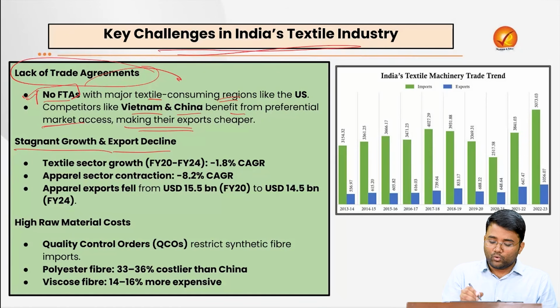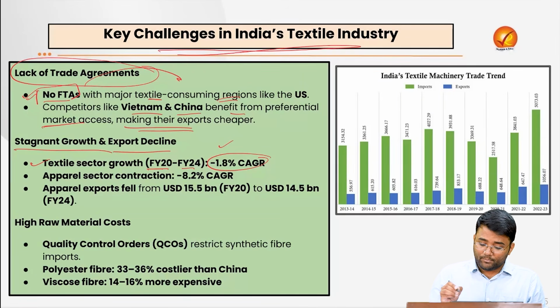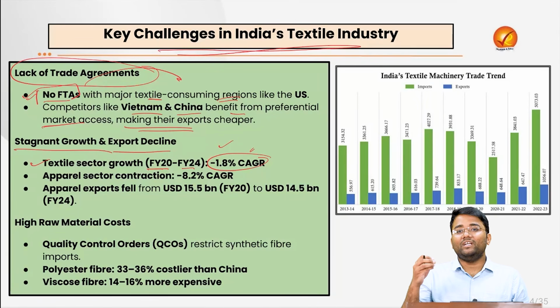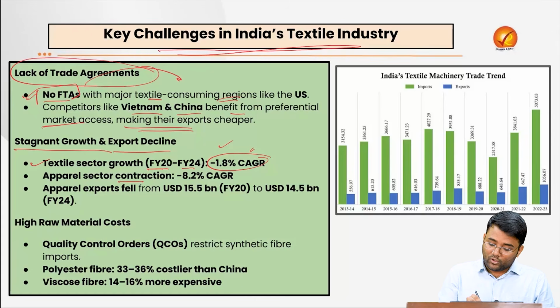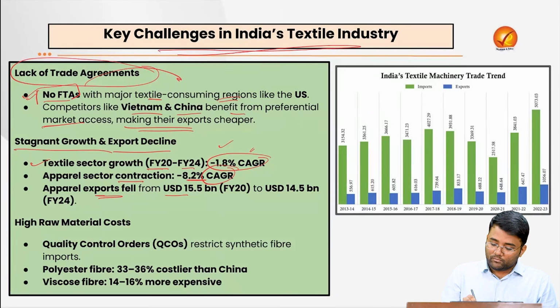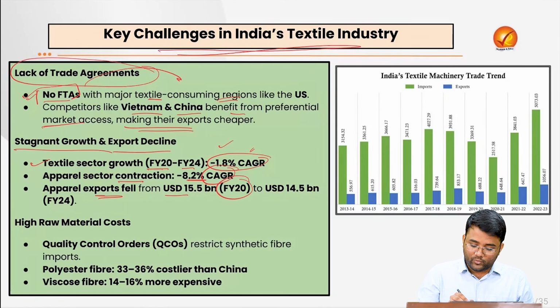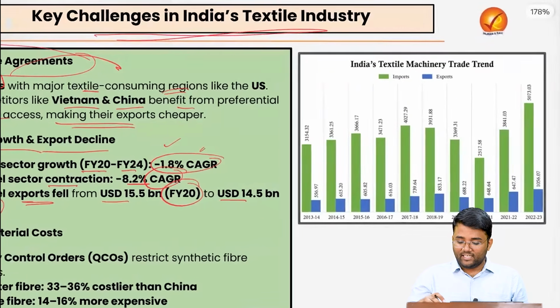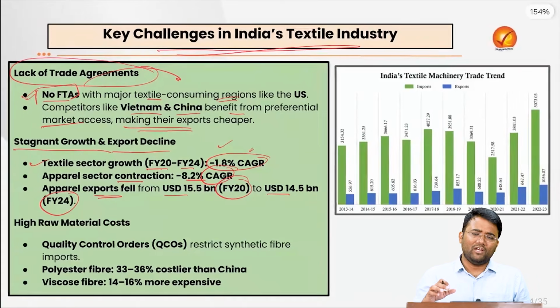Apart from that, there is stagnant growth and export decline. The textile sector growth from financial year 20 to 24 was negative 1.8% in terms of compounded annual growth rate. The apparel sector contracted by 8.2%, minus 8.2% growth in terms of compounded annual growth rate. Also, apparel exports fell from $15.5 billion in financial year 20 to $14.5 billion in financial year 24, and this is again the data of imports and exports. You can see it is more or less stagnant.